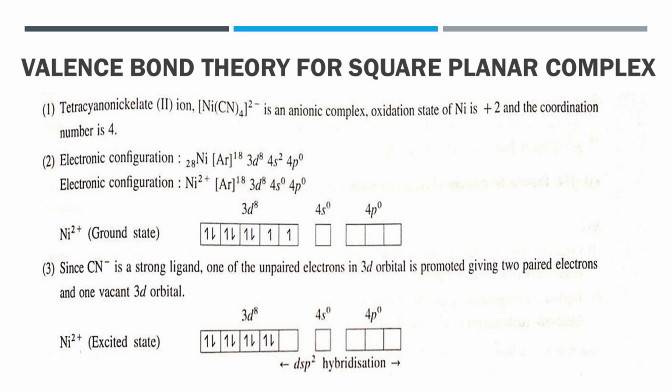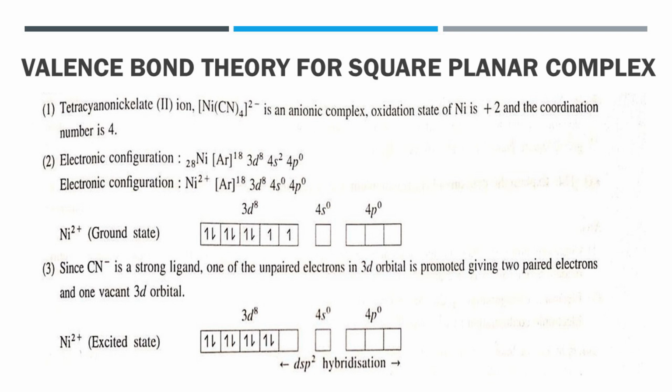The electronic configuration of nickel 28 is given as the electronic configuration of argon 18 3d8 4s2 4p0. As nickel loses 2 electrons from the s orbital, the electronic configuration of Ni2+ is given as argon 18 3d8 4s0 4p0.